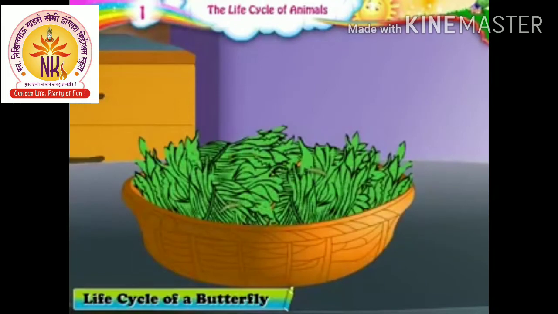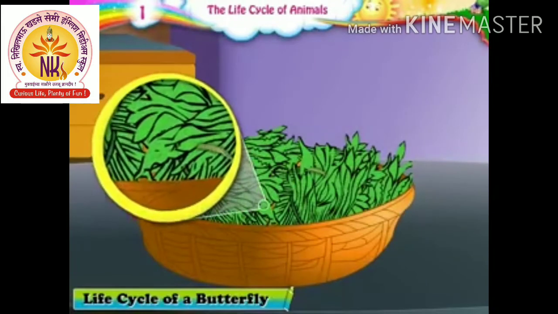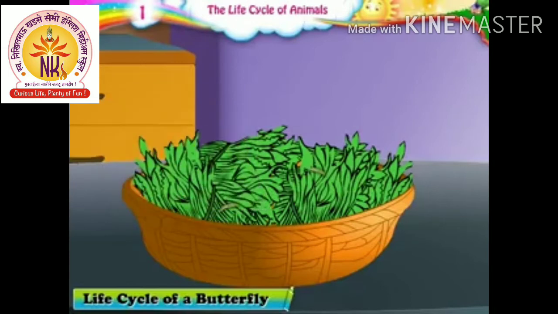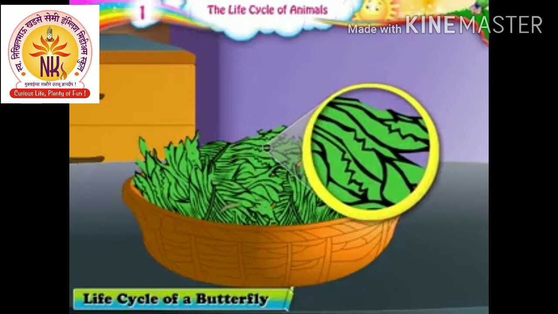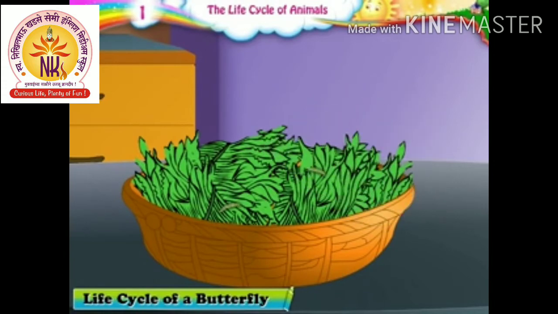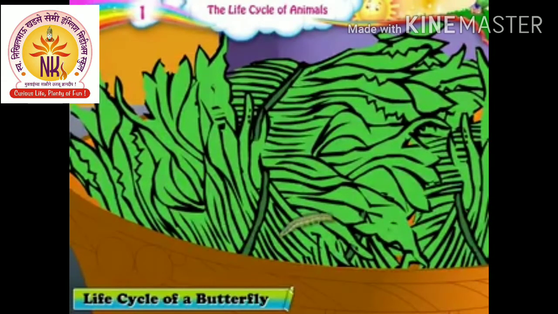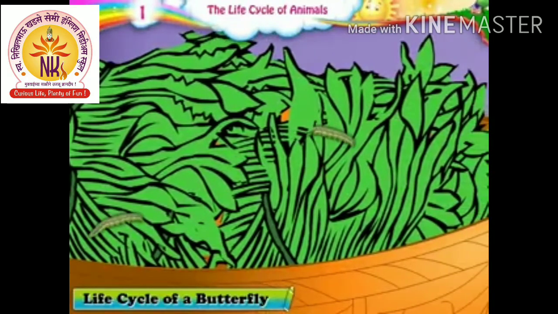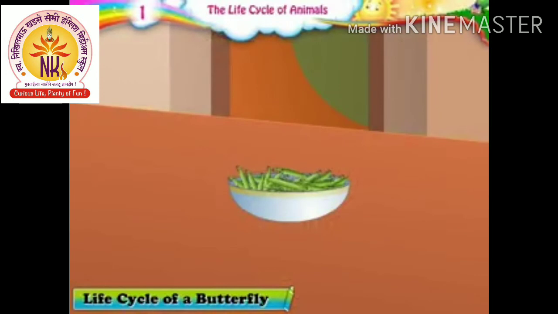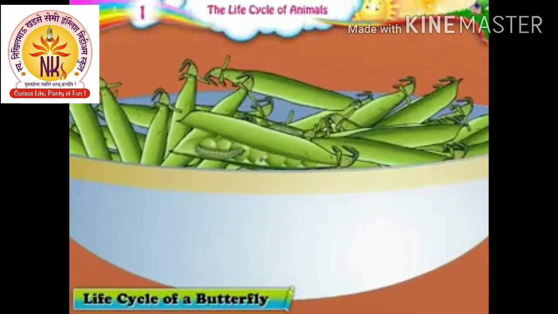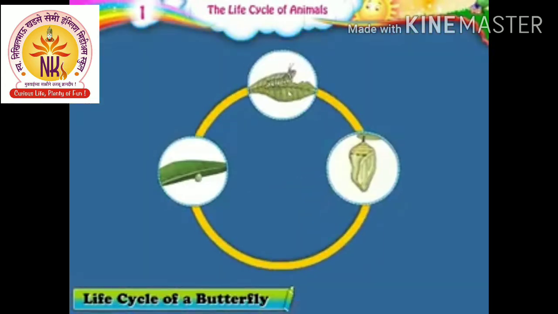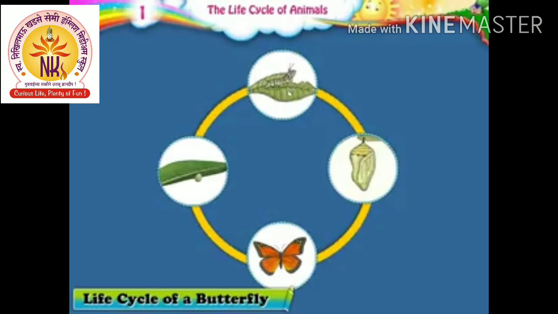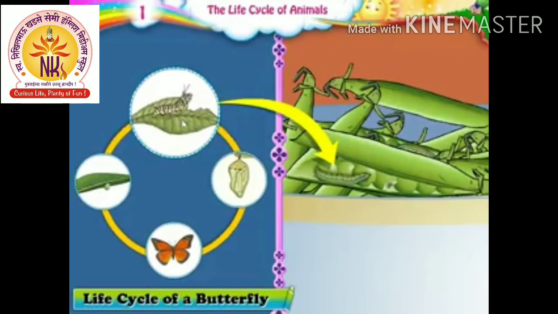While cleaning leafy vegetables, we often see leaves which have holes of different sizes in them or which have been eaten up. What can be the reason for this? The reason is that caterpillars of some insects remain on leaves and eat them up. Hence, we find leaves which have holes in them or are eaten up. Sometimes, while cleaning beans or peas, we find tiny green living things in them. They belong to which stage in the life cycle of a butterfly? They belong to the larval stage.